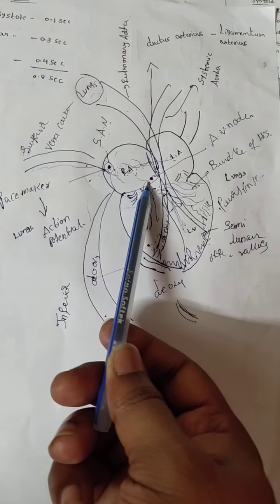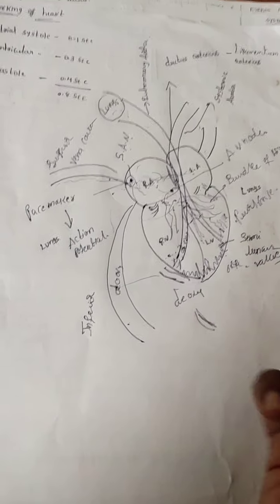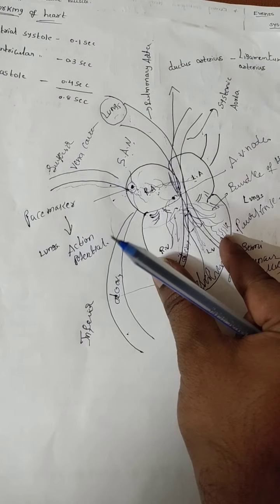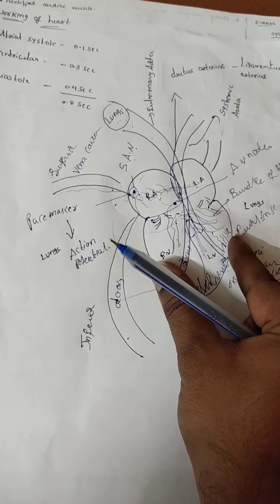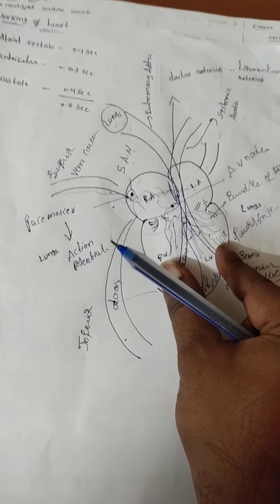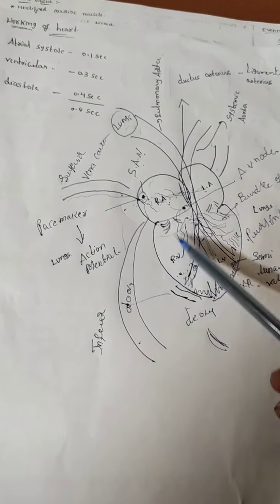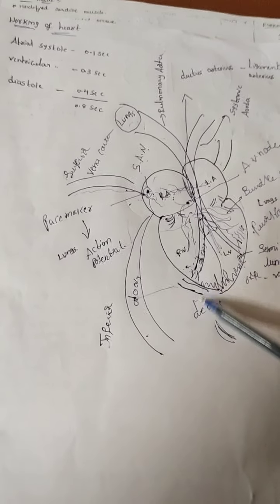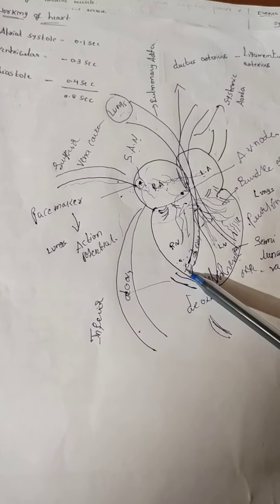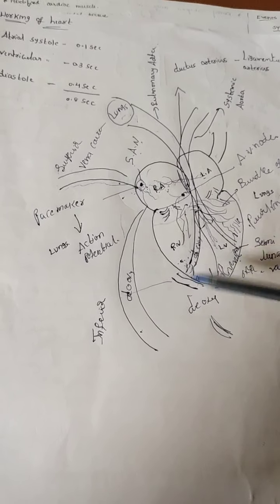When the impulse is transferred from here to here, at that time the ventricles undergo contraction. When the ventricles contract, volume decreases and pressure increases. At that time the AV valves are closed and the semilunar valves are open. When the semilunar valves are open, what will happen?